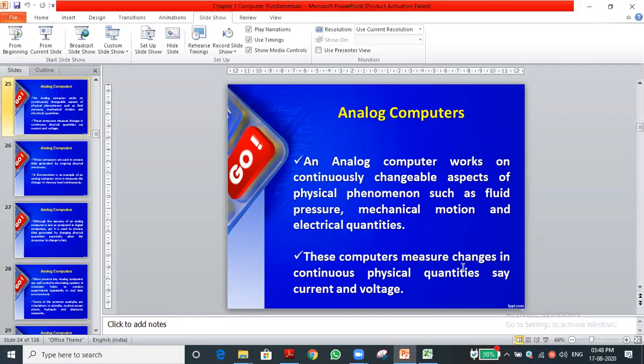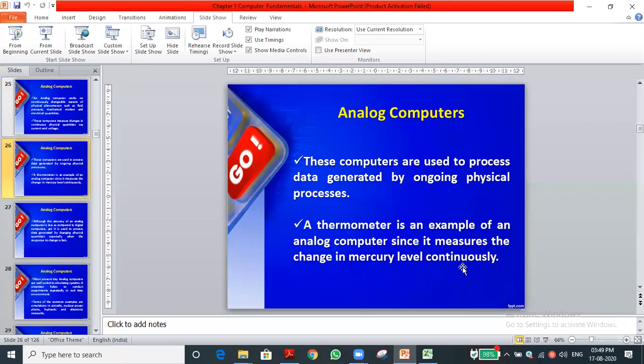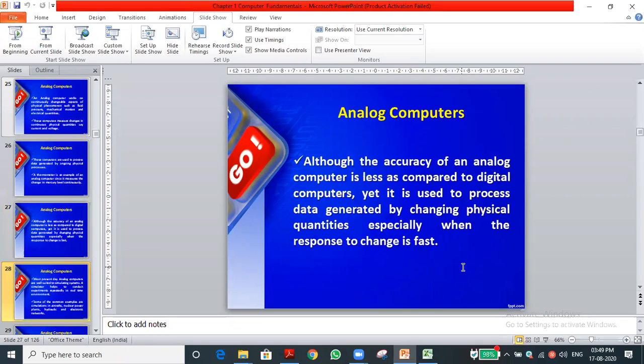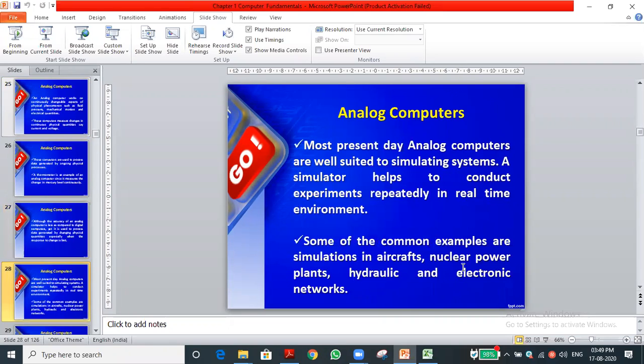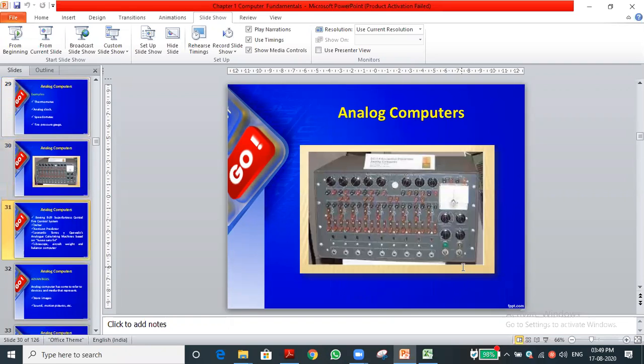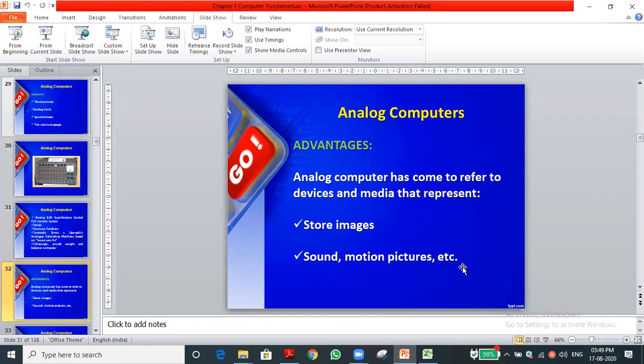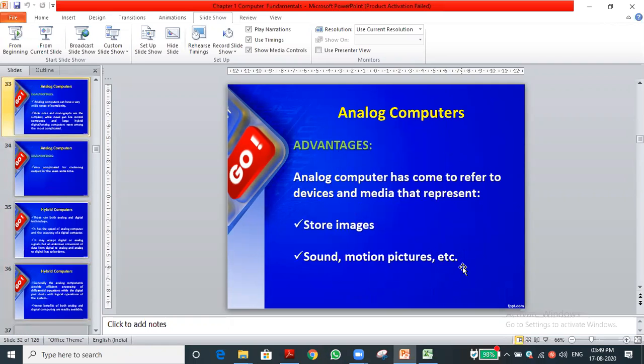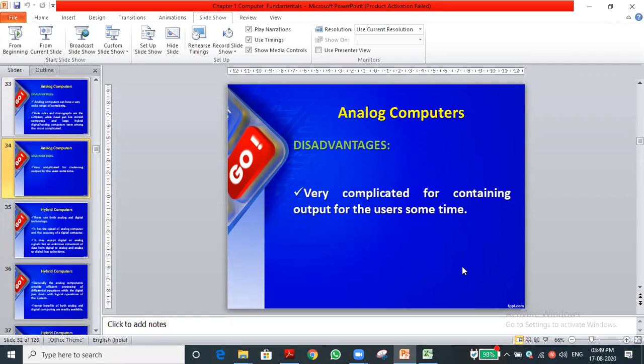Again, the analog computer only takes physical input. Physical input means it will take heat, pressure, those types of things. We are using analog computers in labs and in medical fields. Meteorological centers are also using analog computers. So thermometer, analog computers, we discussed this. I'm just showing this, the advantages and disadvantages of analog computers, which we discussed.